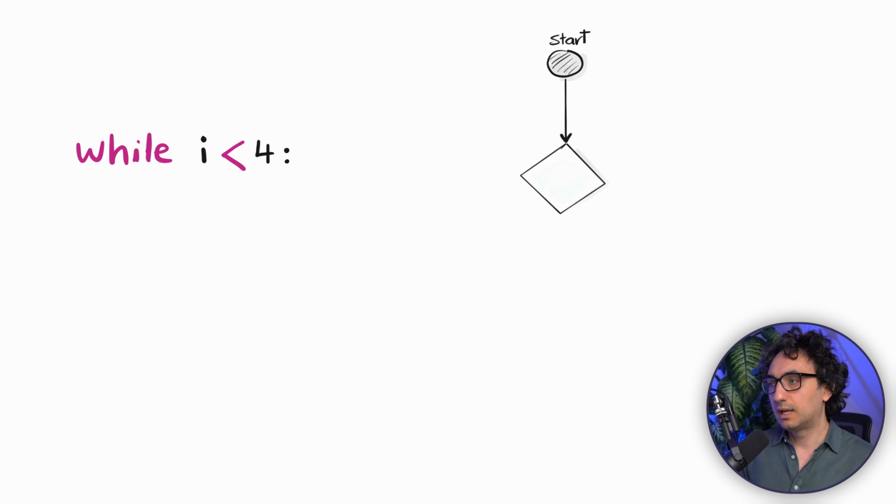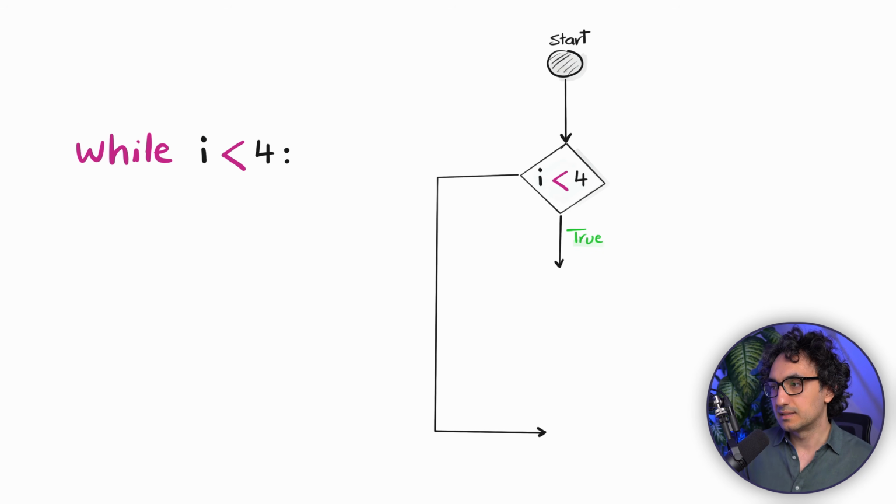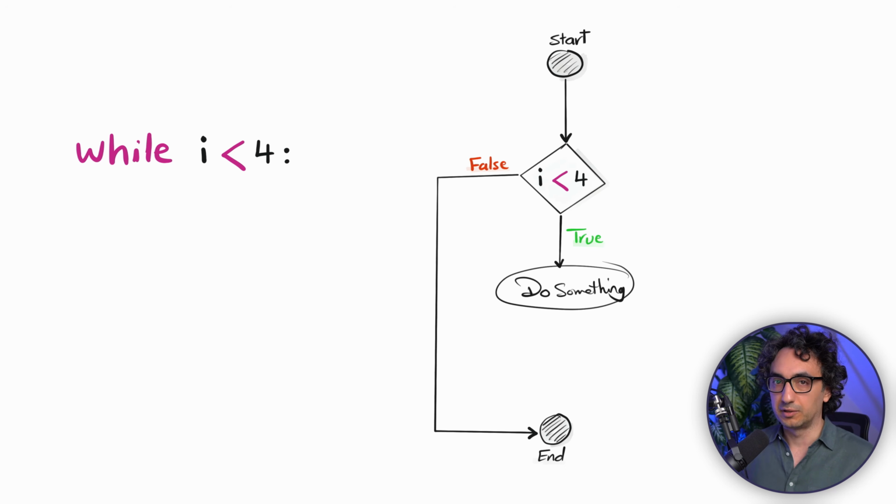So now we're going to start with a very famous use case where we build a counter using the while loop. We start with the keyword while, and then we define a condition like, for example, i should be smaller than 4. And once you do that, Python is going to create a condition for you. And as usual, for each condition, we have either true or false. Now, since this is a while loop, false means we're going to go to the end. But if it is true, we need to do something. It could be, for example, print the i.